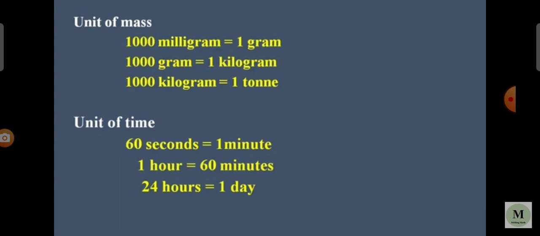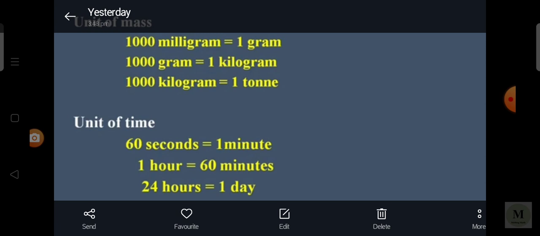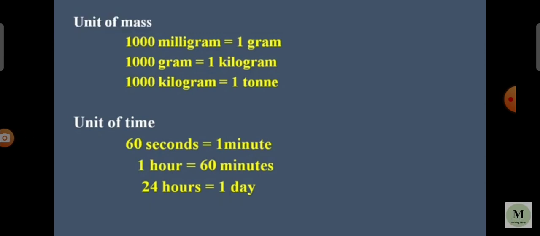Now we see about mass. Mass is nothing but the weight. Mass is the measure of the amount of matter in an object. What is mass? Mass is the measure of the amount of matter in an object. For example, what is your mass? Yes, 30 kg.